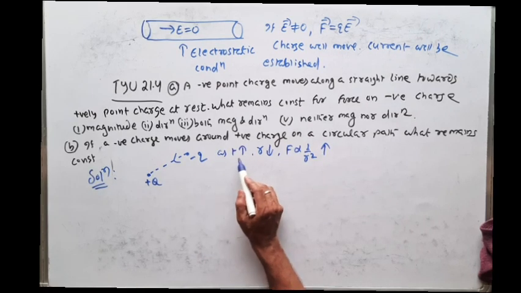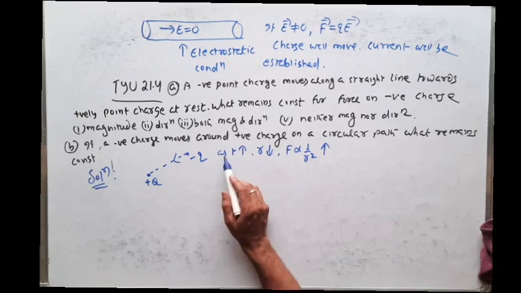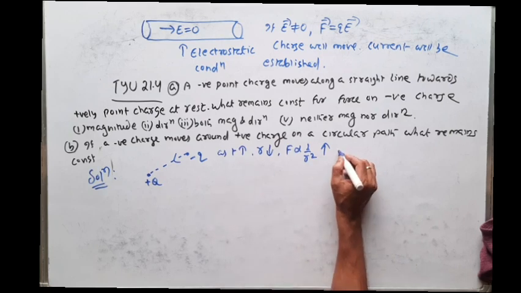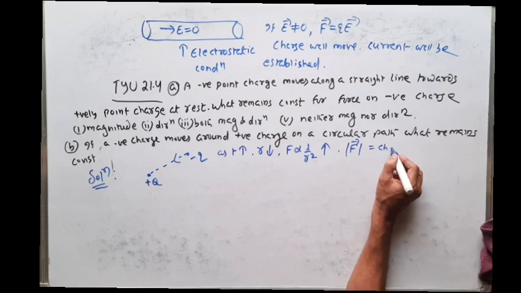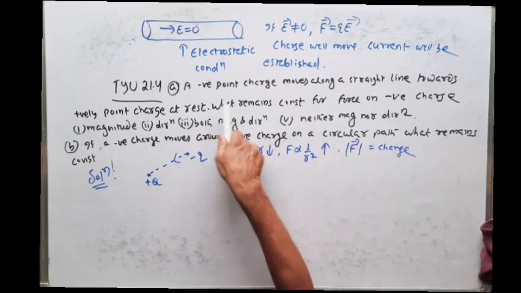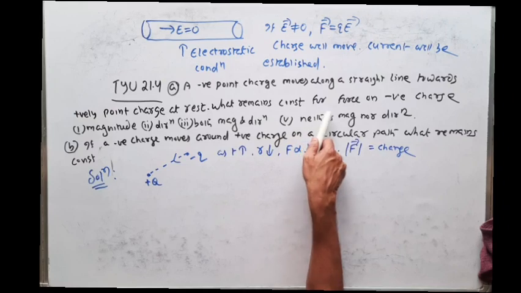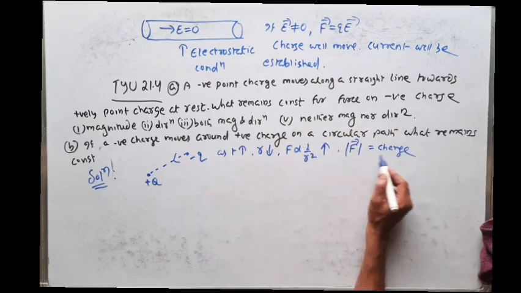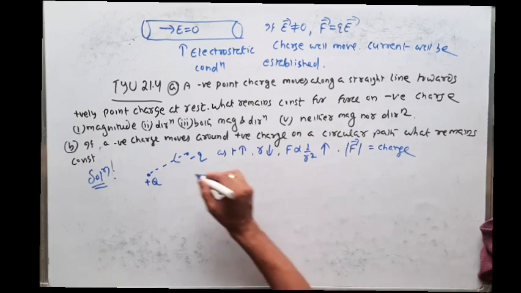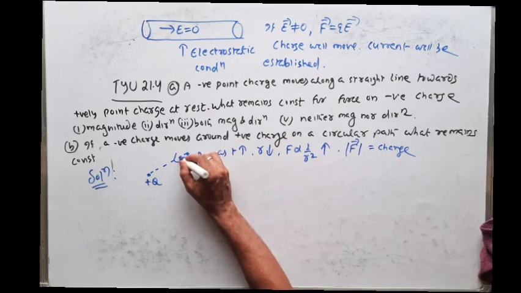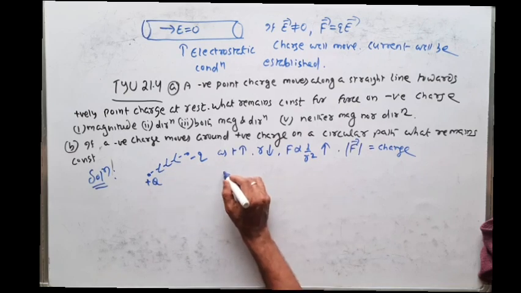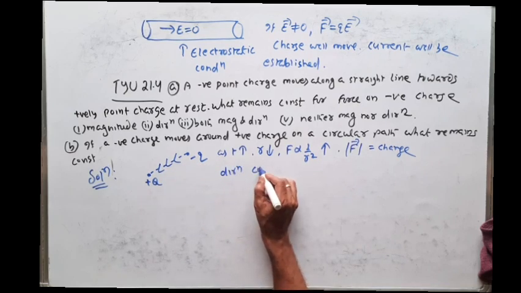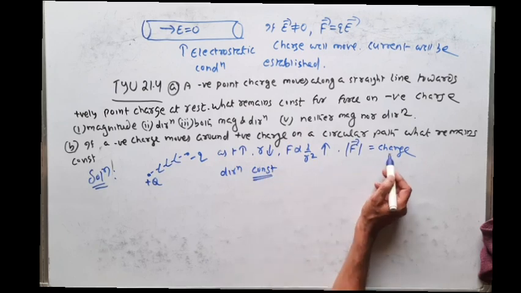The magnitude of the force will increase, or you can say the magnitude of the force will change. So the question is, what remains constant for force on the negative charge? Here the force value will change. But you see, the direction is always towards the positive charge. So direction will always remain constant, but magnitude of force will change.